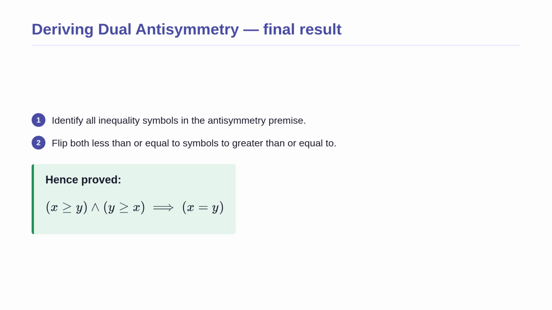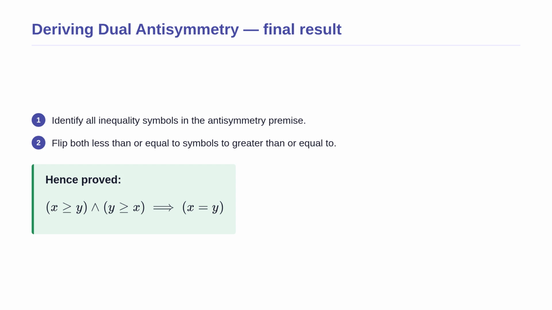Let us derive the dual for this second rule. We are establishing that anti-symmetry is preserved under duality. The mathematical reasoning requires us to target only the inequality symbols in the premise. We flip both of the less than or equal to symbols to greater than or equal to symbols. Notice that we do not change the logical AND, the implies arrow, or the equal sign. The intuition here is that equality means the items are identical. So this flipped logic holds up perfectly in reverse. If x is greater than y and y is greater than x, they must still be the same item. This connects us to our final foundational rule.